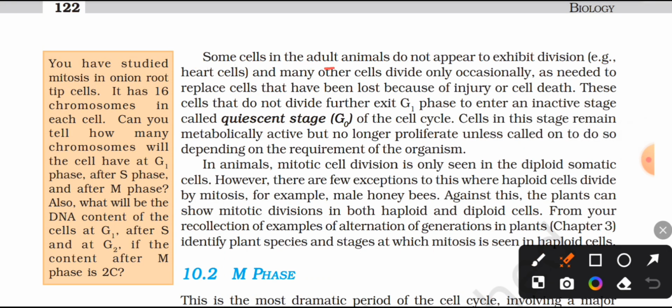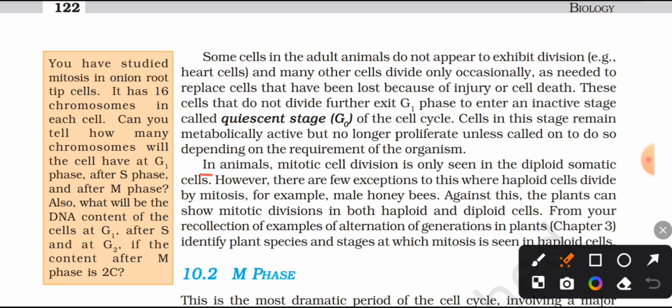Some cells in adult animals do not appear to exhibit division, for example, heart cells, and many other cells divide only occasionally as needed to replace cells that have been lost because of injury or cell death. These cells that do not divide further exit the G1 phase to enter an inactive stage called the quiescent stage, G0, of the cell cycle. Cells in this stage remain metabolically active but no longer proliferate unless called on to do so depending on the